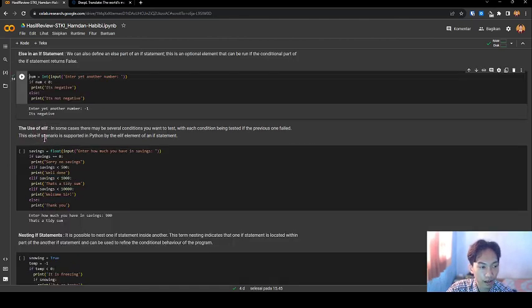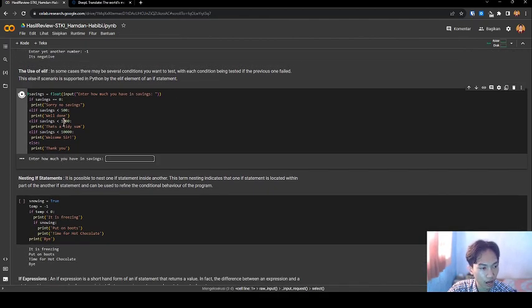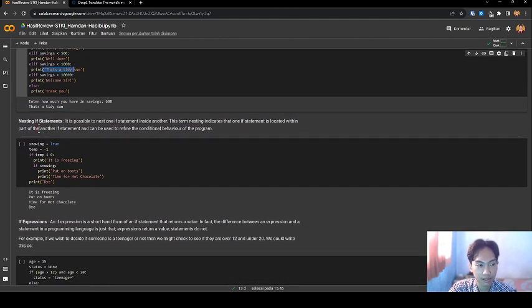The use of elif. In some cases there may be several conditions you want to test, where a condition is tested only if the previous one failed. This else-if scenario is supported in Python by the elif part of the if statement. Let's see the code. If I input 600, it executes the elif, saying less than 1000, and prints that.